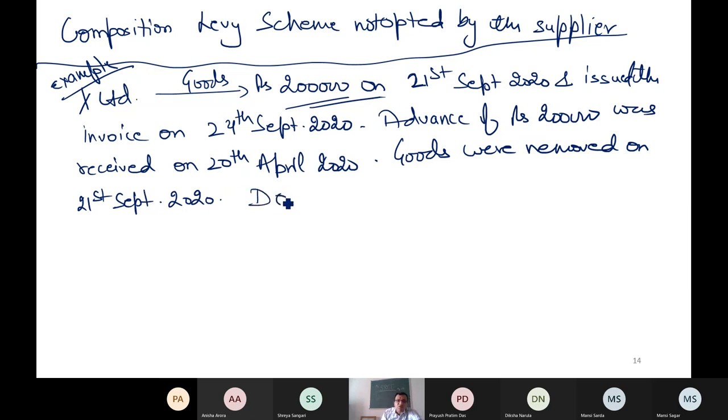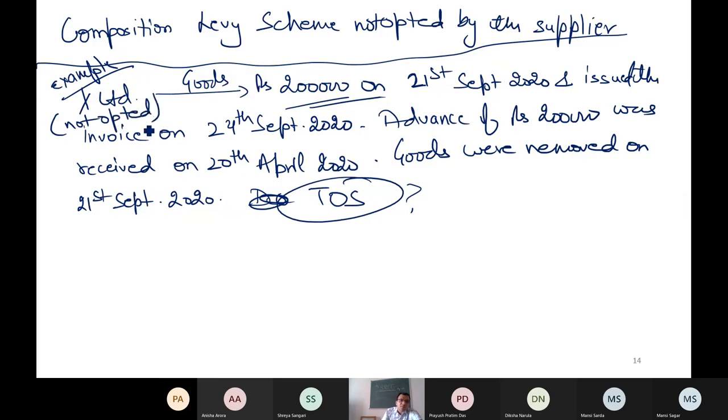Now, can you tell me the determination of time of supply, not place? Assuming that X Limited is not opting for composition liability, in this case, what is the time of supply? Solution. Only 2 dates. Receiving payment doesn't matter. First date: the actual date, which is 24th September 20.